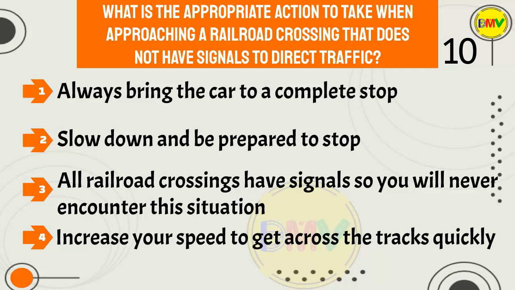Question 10. What is the appropriate action to take when approaching a railroad crossing that does not have signals to direct traffic? 1. Always bring the car to a complete stop. 2. Slow down and be prepared to stop. 3. All railroad crossings have signals, so you will never encounter this situation. 4. Increase your speed to get across the tracks quickly.